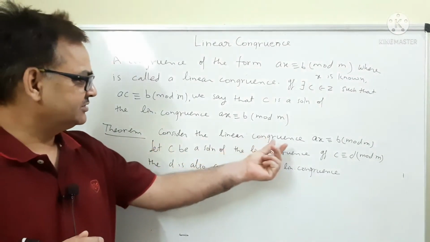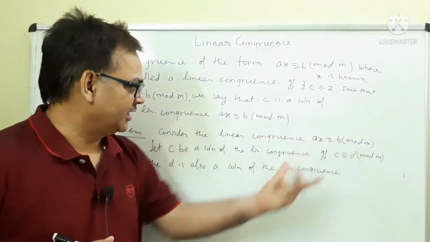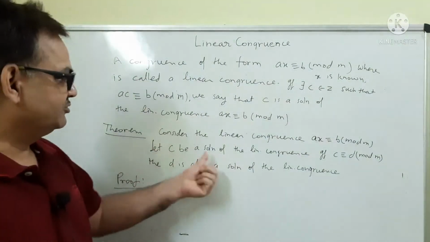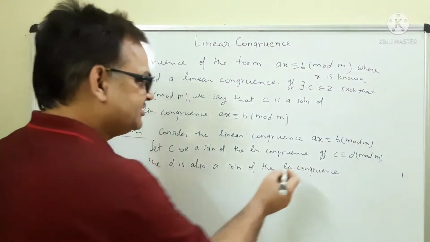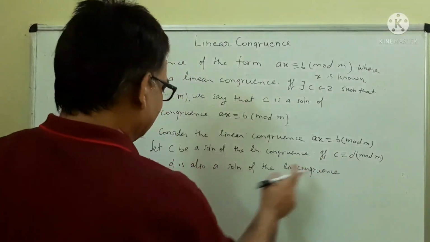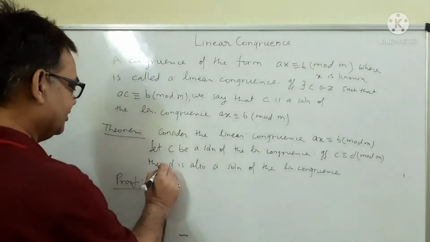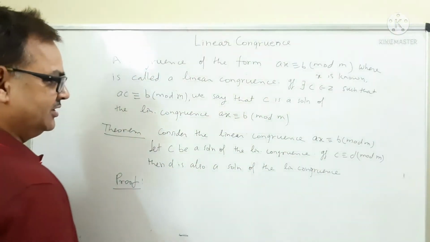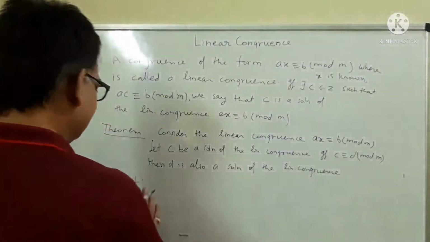Consider the linear congruence AX is congruent to B mod M. Let C be a solution of the linear congruence. If C is congruent to D mod M, then D is also a solution of the linear congruence. Now proof.